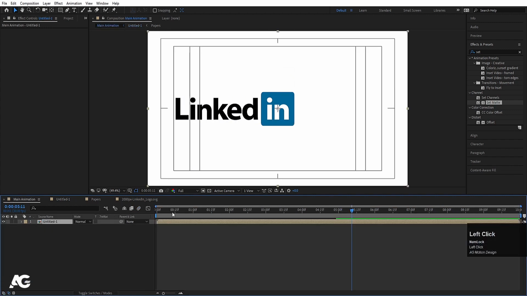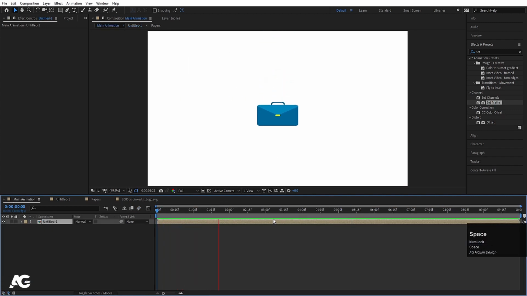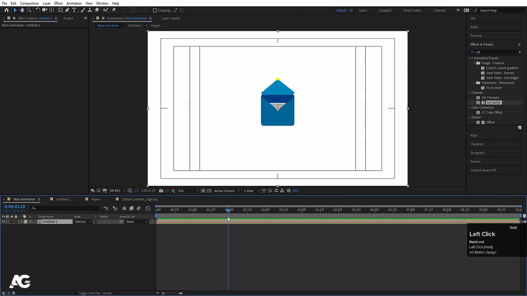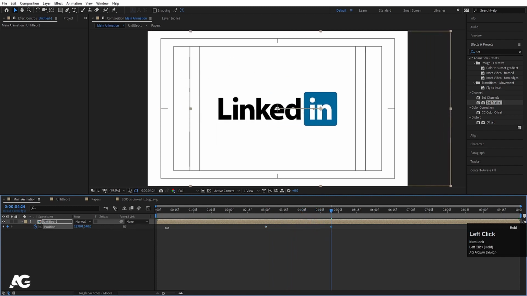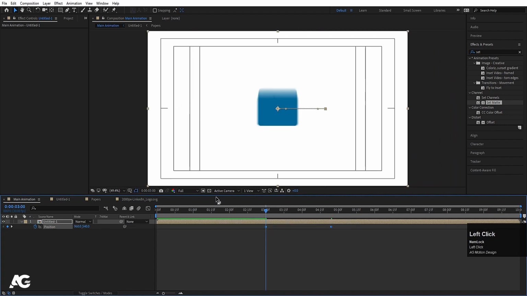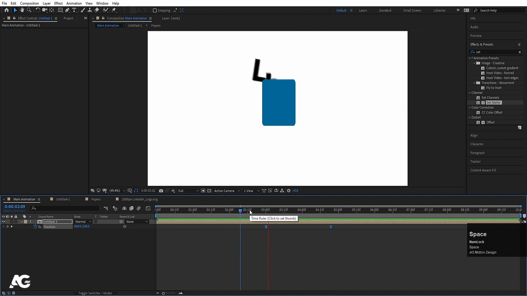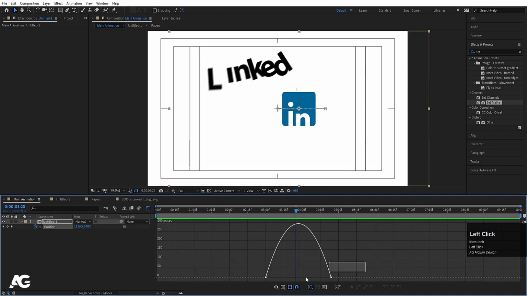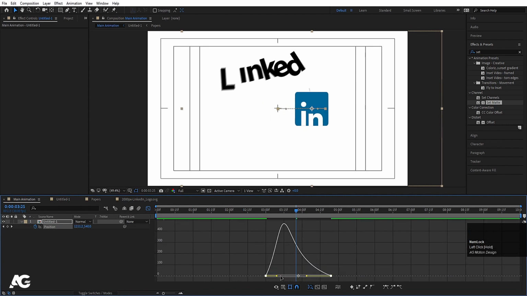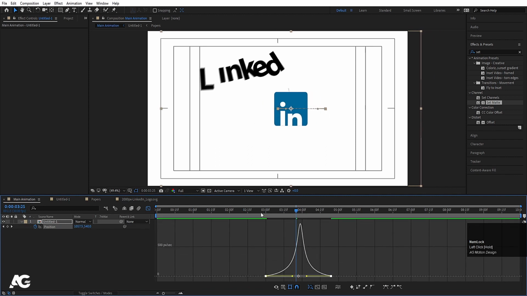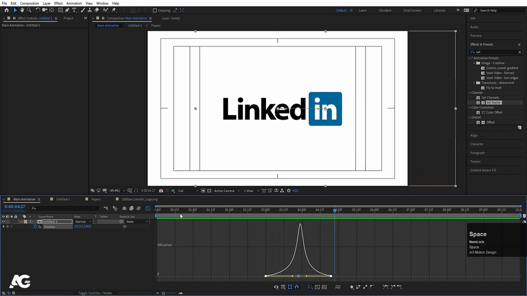Now we will go to our main animation and we have to adjust the position of it. Now as you can see, from this point, not from this but from this point, they are going to animate the text. So press P, create one keyframe over here, and at this point we have to move this to the center. So select those keyframes and hit F9. So now we'll get something like this. Now go to the graph editor, select this graph by holding Shift, move this over here and move this over here. So let's see. Yeah.